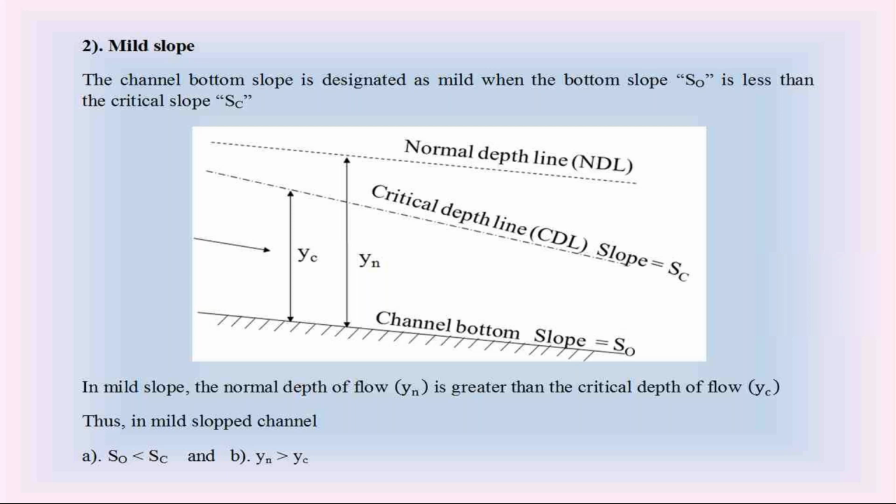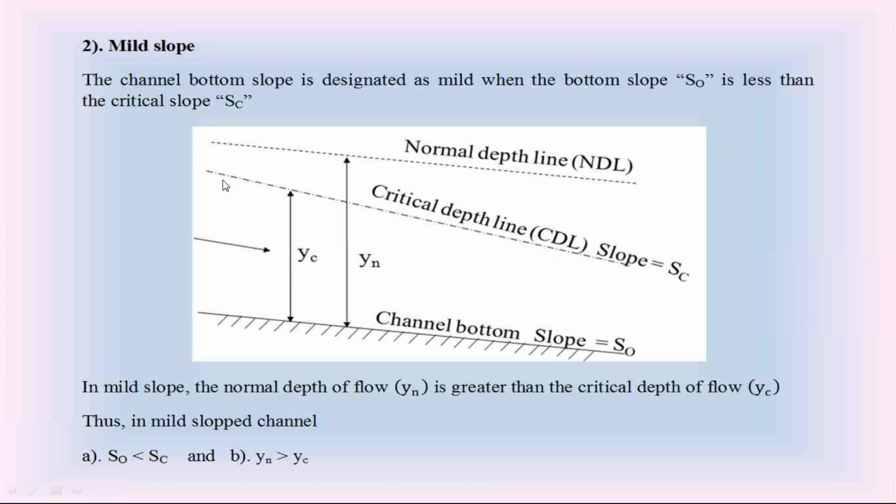Now, we consider the channel bottom slope as mild slope if the channel bottom slope S0 is less than the slope of the critical water surface profile. Yc is the critical depth, and this is the critical water surface profile in the open channel.